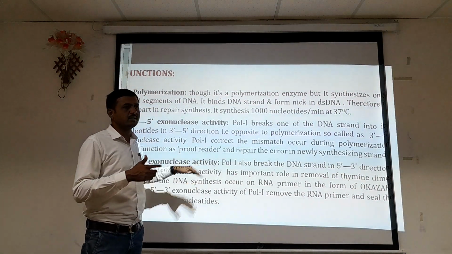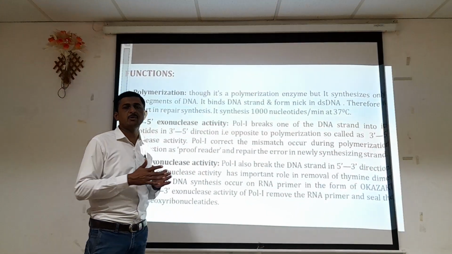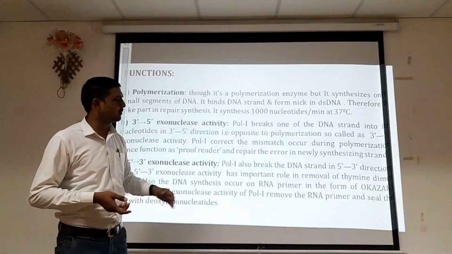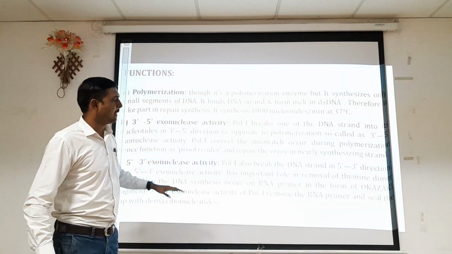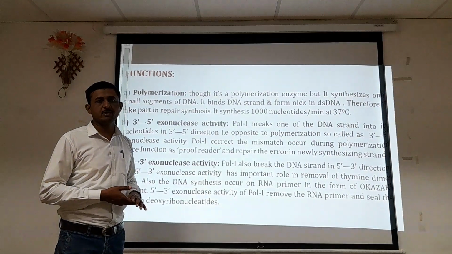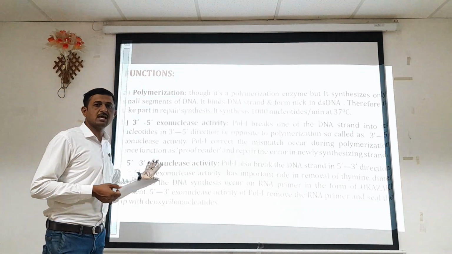So that is not a complementary sequence. The thymine dimers are removed or checked by the DNA polymerase 1 enzyme in its 5' to 3' activity. It removes the thymine dimer, and the proper nucleotide sequence can be added by means of this activity.